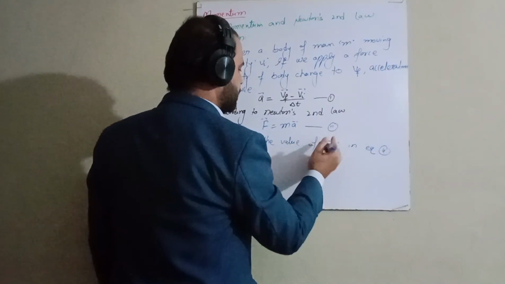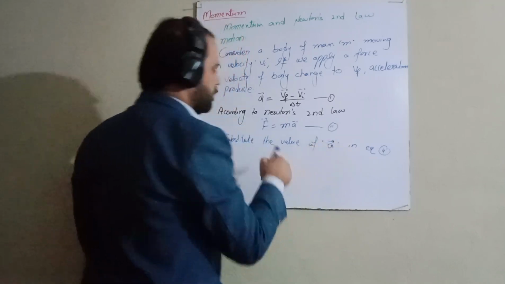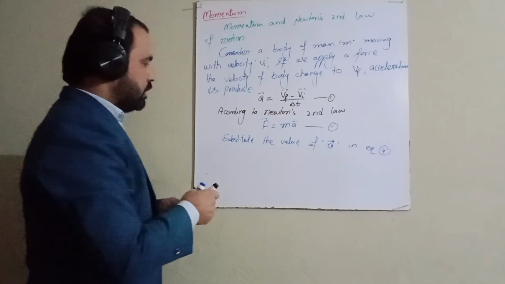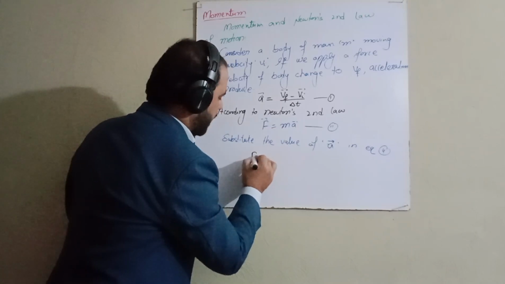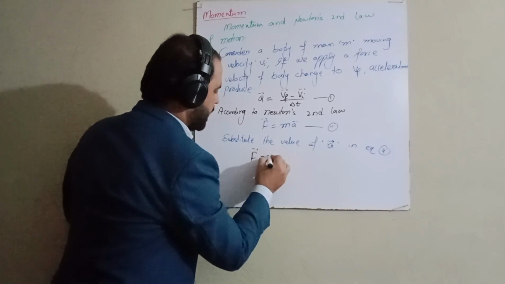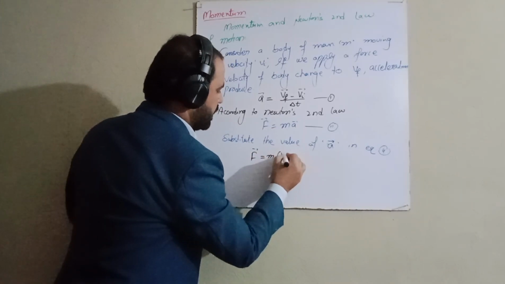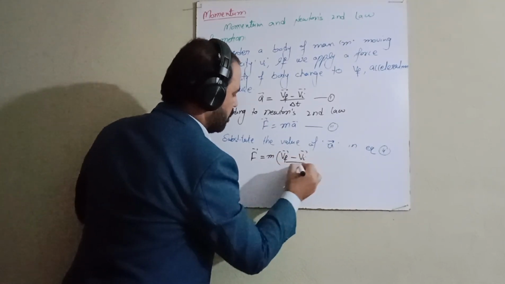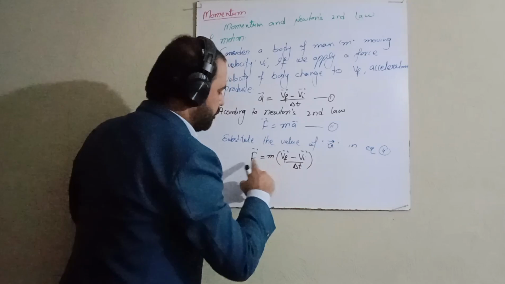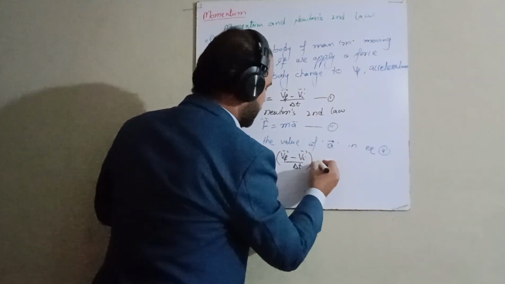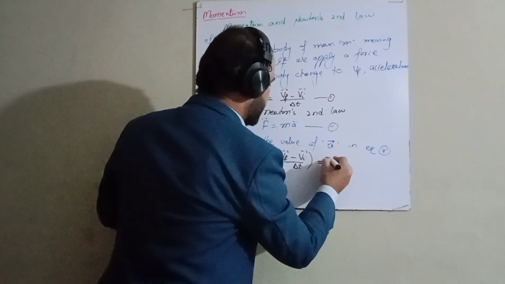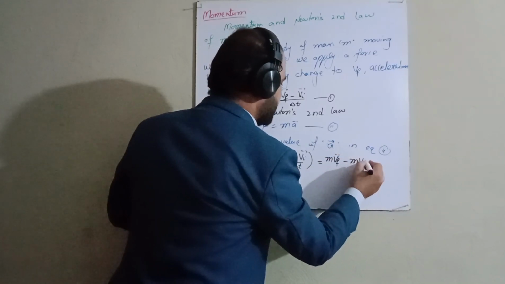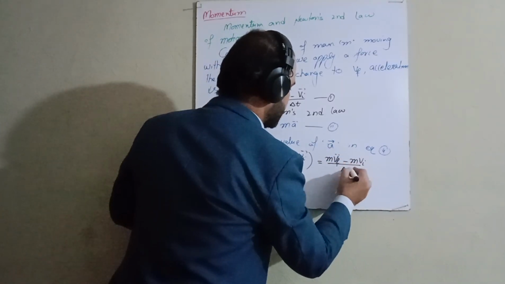So equation 2 becomes F is equal to m, and the value of a is vf minus vi over delta t. If you multiply m with vf and vi, you will get mvf minus mvi over delta t.